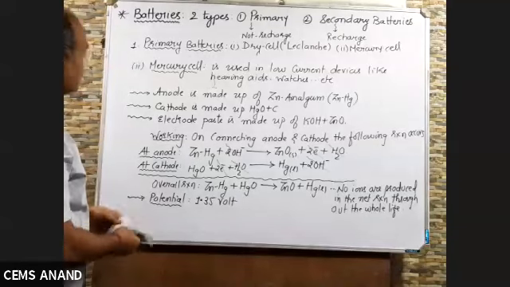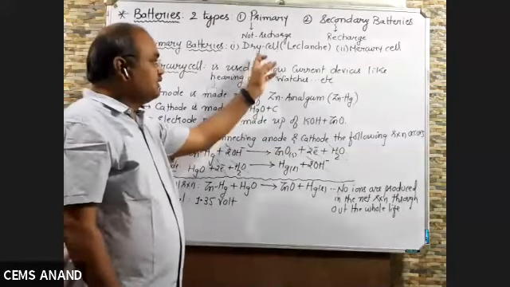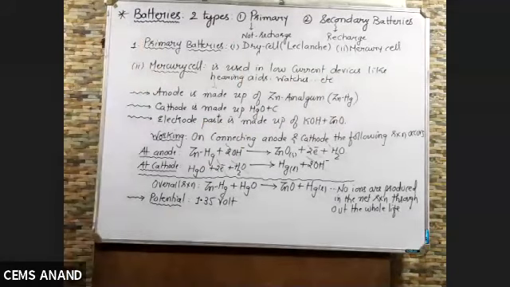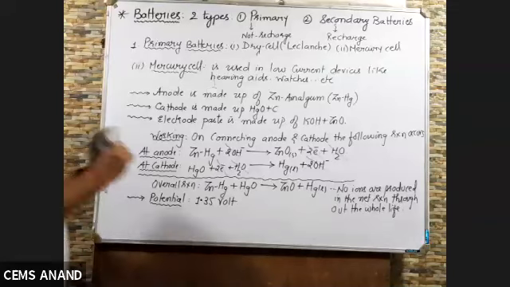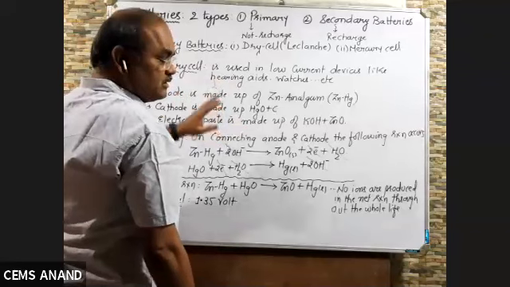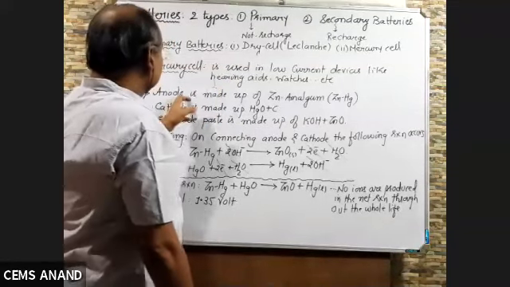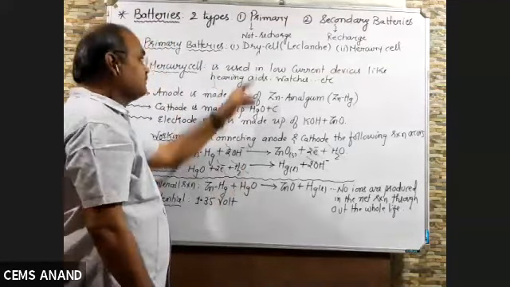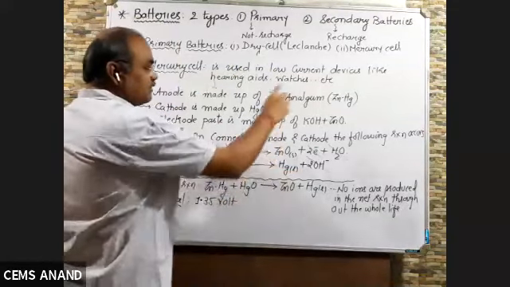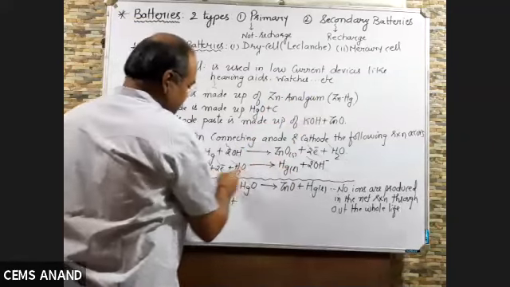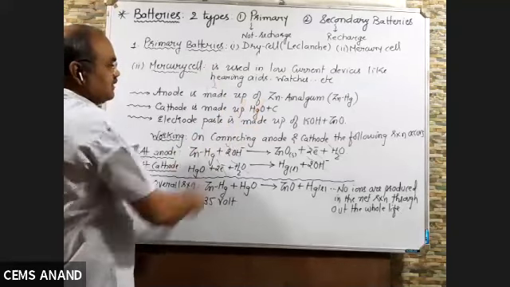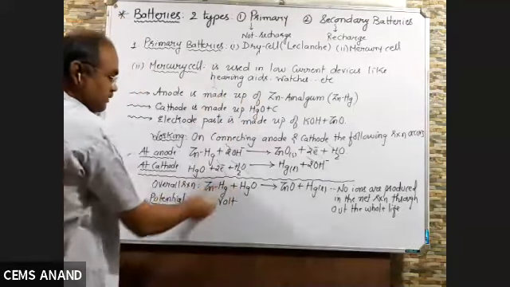So we have discussed two types of primary batteries: dry cell, mercury cell. Clear? And it is easy to remember if you compare both. Dry cell anode is zinc, mercury cell anode is made up of zinc amalgam. In dry cell cathode is carbon graphite. Here also it is carbon graphite, but covered with MnO2 there. Here it is covered with, see, HgO, mercury oxide. That was manganese oxide. Clear? So remember like this, and you have to remember the paste. They can ask you the paste.